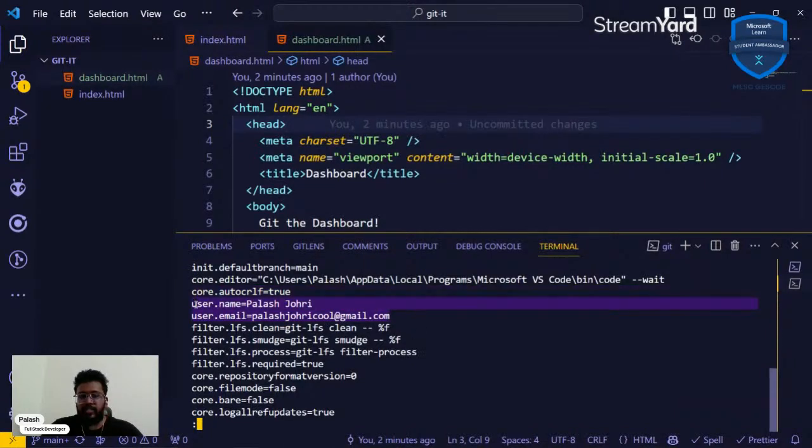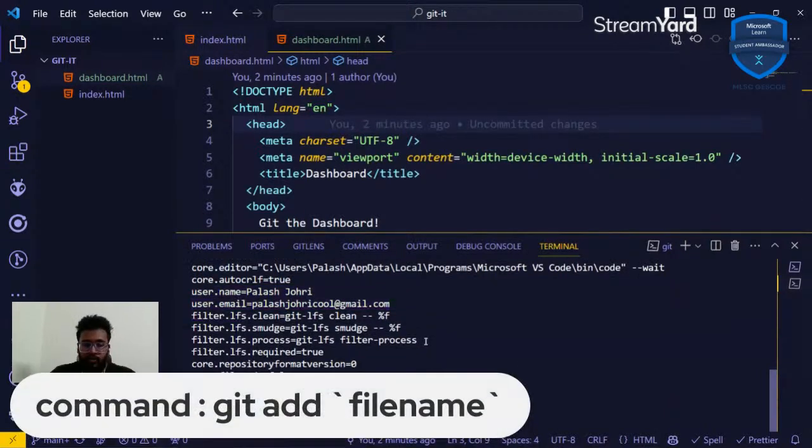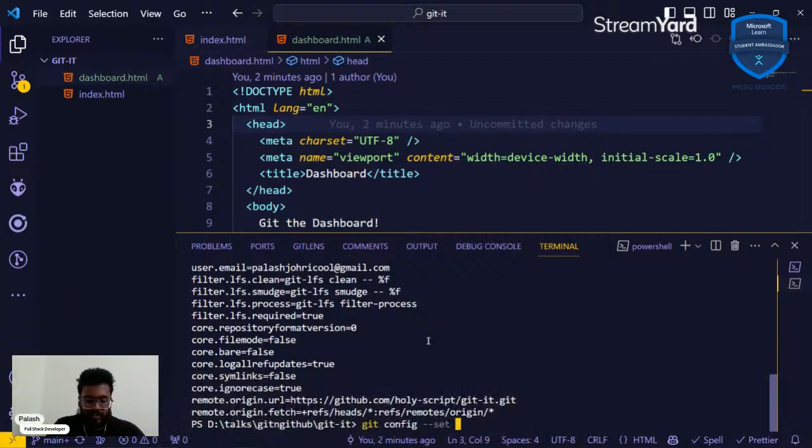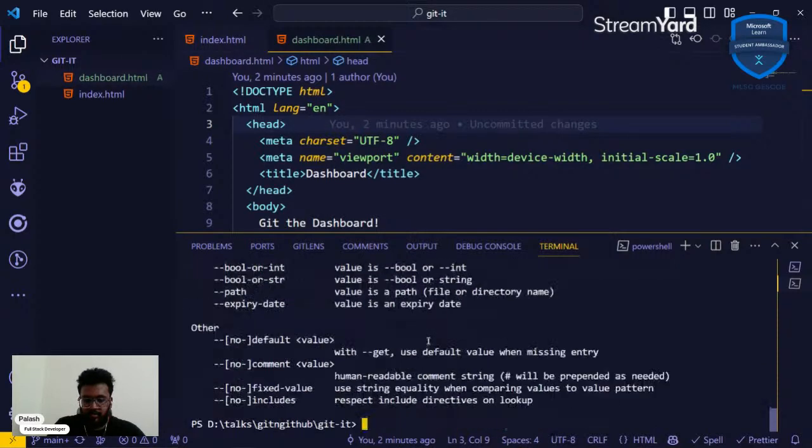So these are basically the only two things we need. We're not going to store passwords locally. We're not going to store passwords in the config, right? Why we don't do that is because of security reasons. I'm just going to quit this using the Q key. And now to change the config, we can do it as git config dash dash set name. Let's say od dash script.